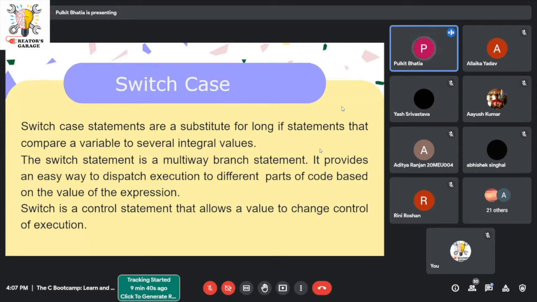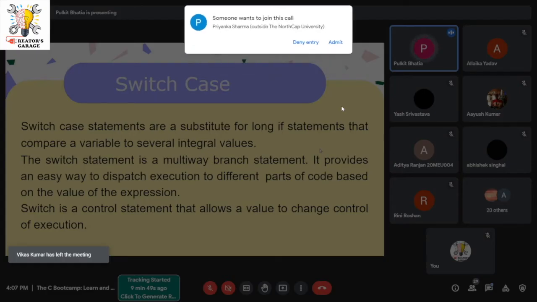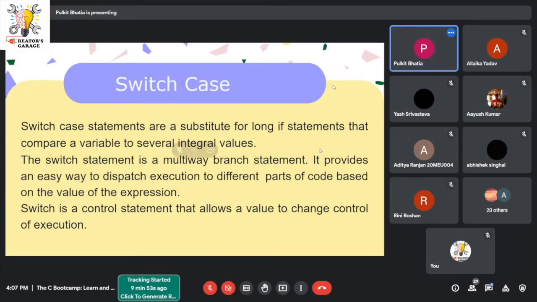Now, why are we using switch case? Suppose you are making a project which has about 5,000 lines of code, which is very common if you are making a good application.